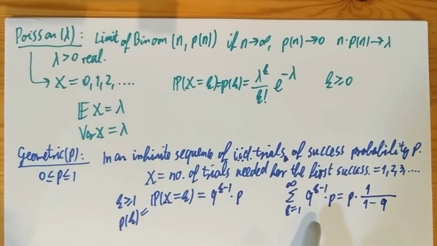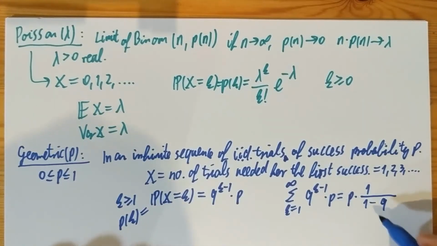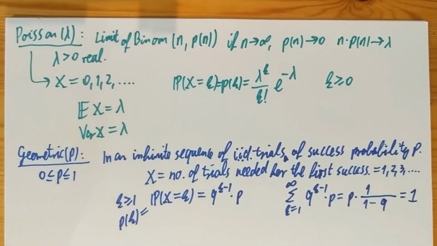Clearly this is only true when q is less than 1. If p equals 0, then there is never coming, with probability 1, there is not going to be a success. If p equals 0, then this is always 0, so there is no question about it. So this formula is only for p positive. Now 1 minus q is p, so 1 over p times p is just 1. That's why this thing is a mass function.